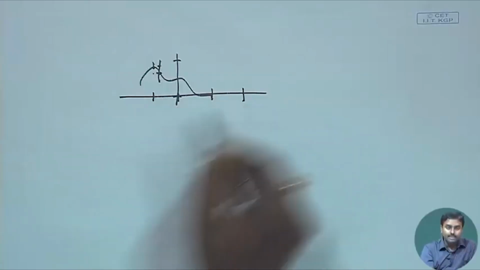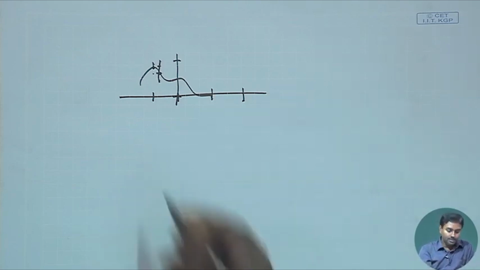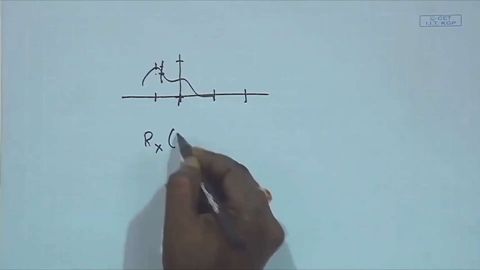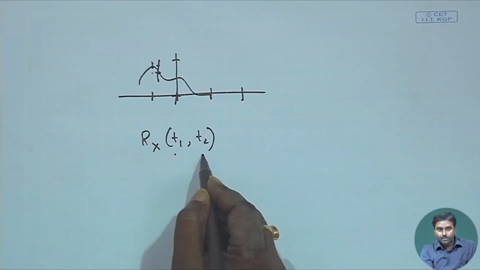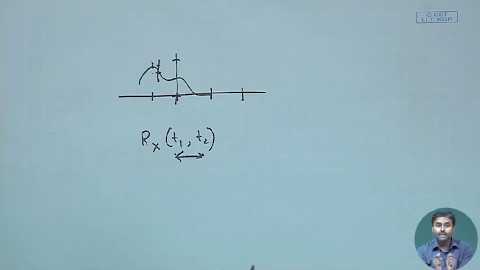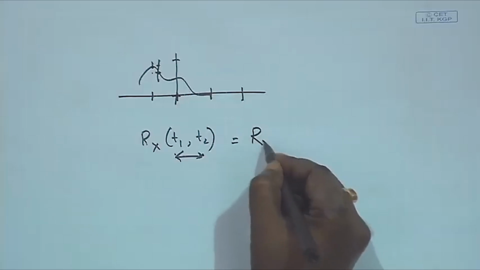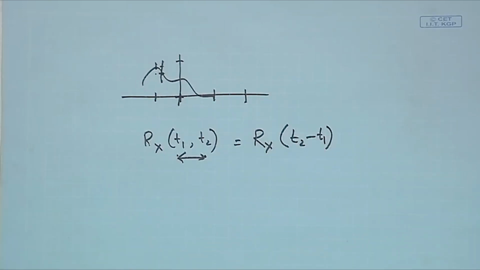But where from I start, whether I take this and this or this and this, it should be independent of that. So, if I can now say that the autocorrelation function which we have defined, which is the second order thing, right, which is Rx(T1, T2). It was earlier a function of T1 and T2. Now, if I can say that this is only dependent on the separation between them, not individual values, okay, so if I can say this is just Rx(T2 minus T1), it just depends on the separation of them, but not where the T1 is.